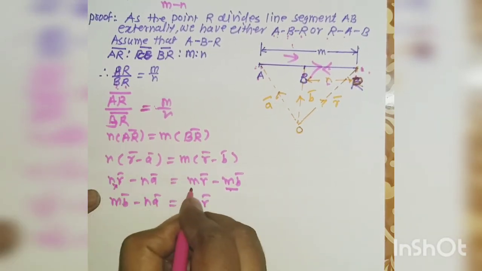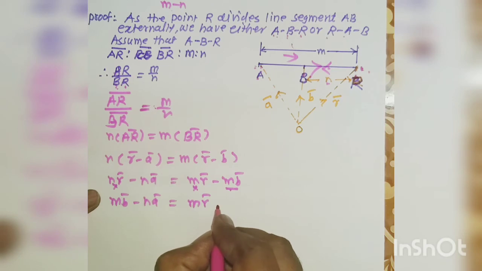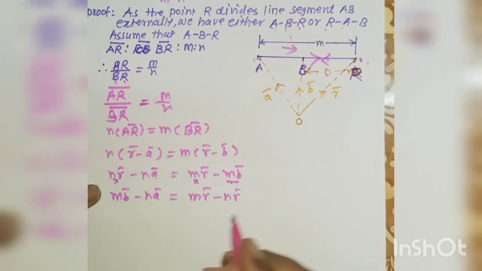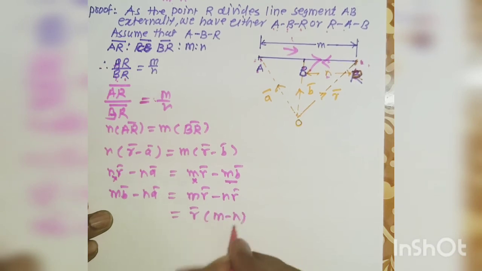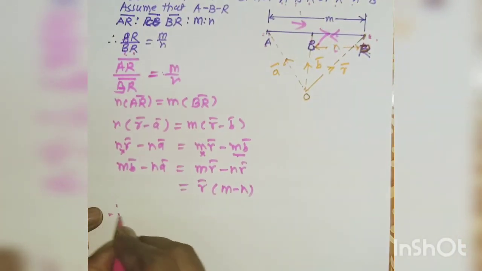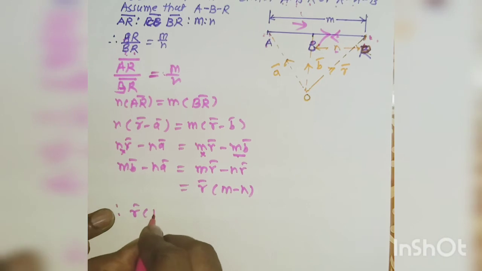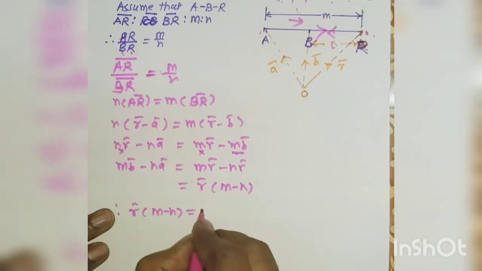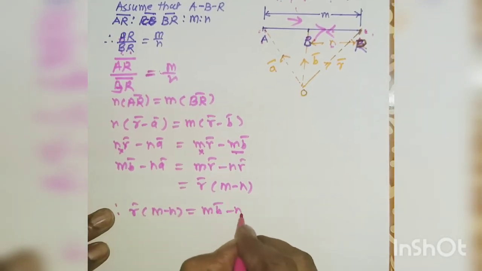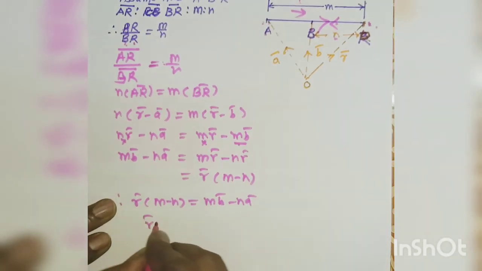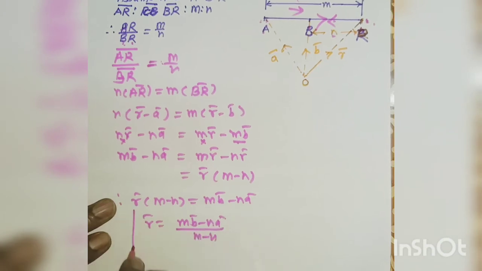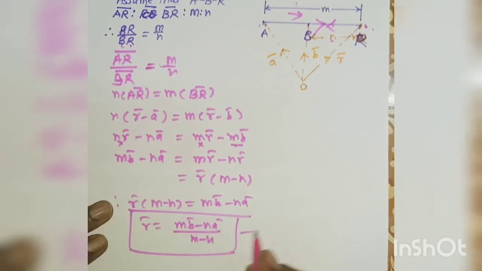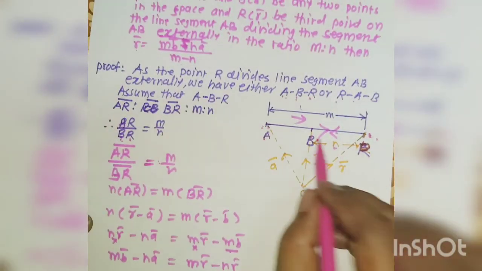Now take these two terms on the right hand side, minus n r bar, take r bar common: m minus n. Therefore r bar (m minus n) is equal to m b bar minus n a bar. Then r bar is equal to (m b bar minus n a bar) divided by (m minus n), which is the position vector of R, that is, R dividing externally.